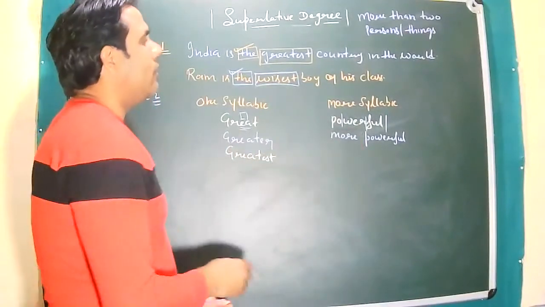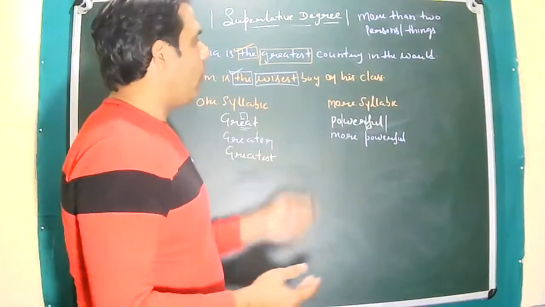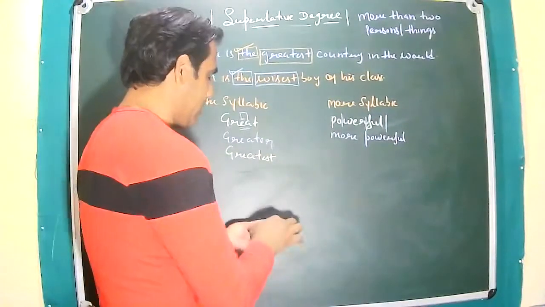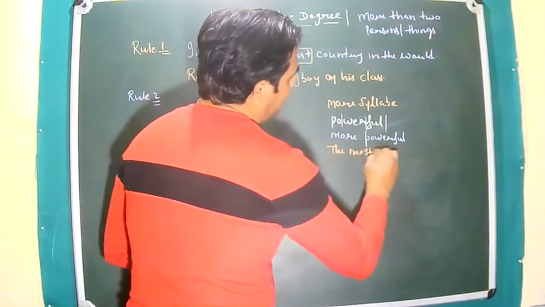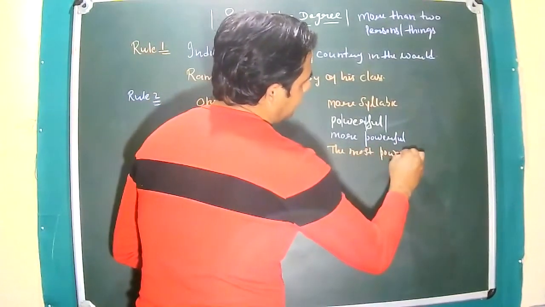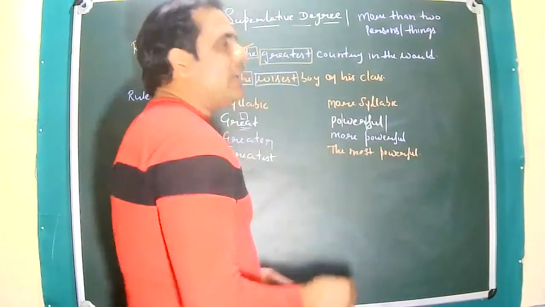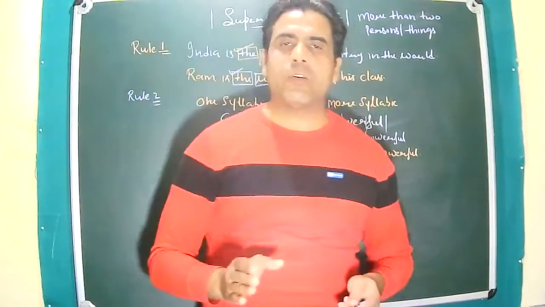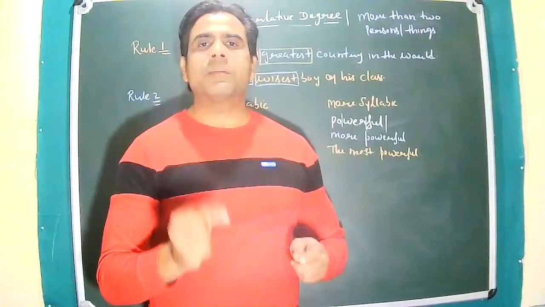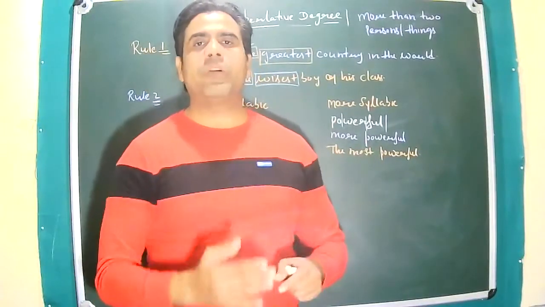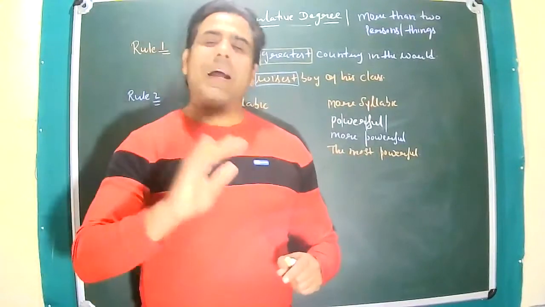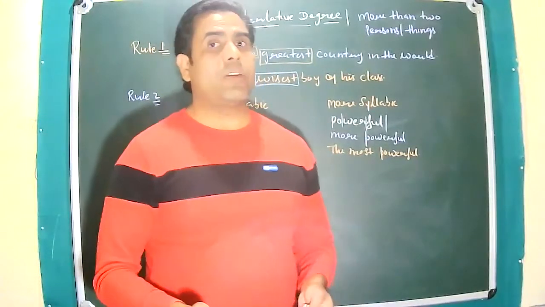And what should be the superlative degree of powerful? It should be the most powerful. The most powerful. So in a nutshell, I want to tell you one syllabic comes with ER or EST, whereas more syllabic generally come with more in comparative and the most in superlative.